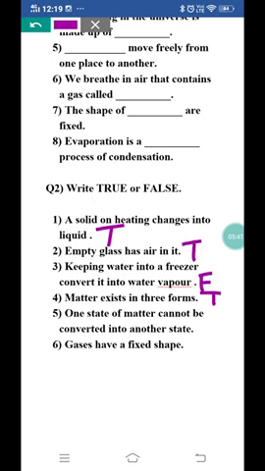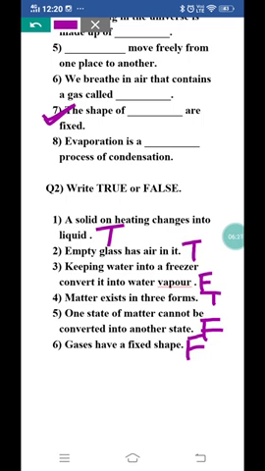Fourth is matter exists in three forms. Yes, matter exists in three forms: solid, liquid and gas. So this is true. Fifth is one state of matter cannot be converted into another state. This is again false. We have studied the conversions. एक state दूसरे state में convert हो सकता है. So this is false. Sixth is gases have a fixed shape. Gases की fixed shape होती है? No. We have studied in the 7th fill in the blanks that only the shape of solids is fixed. Liquid and gases की shape fixed नहीं होती है. So this is again false.